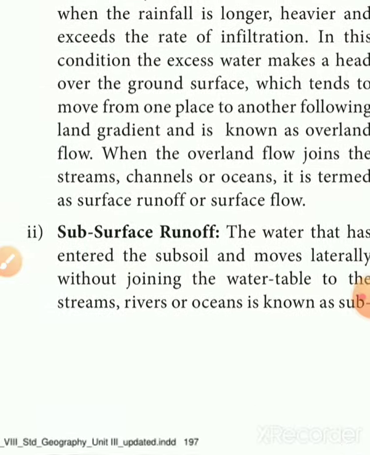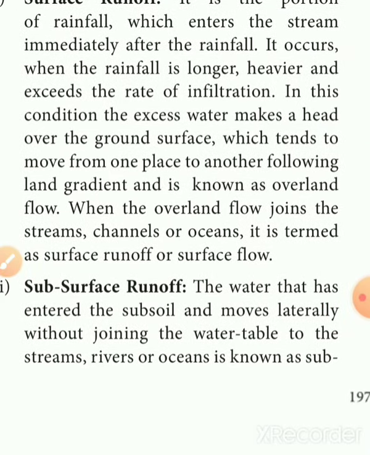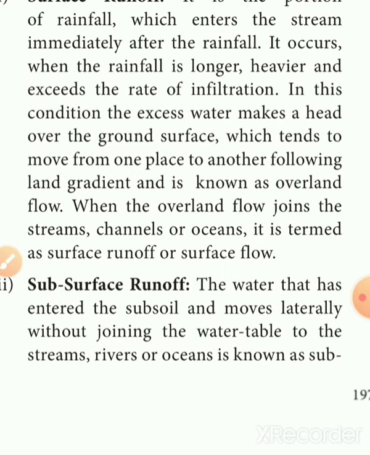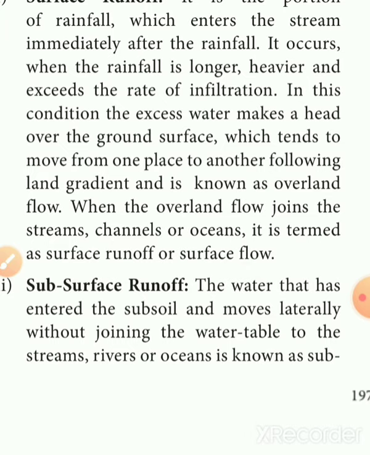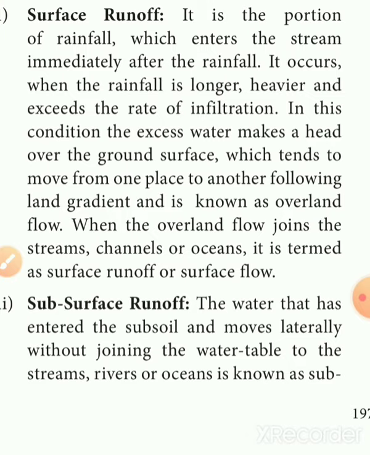Next one is subsurface runoff. Subsurface runoff is the water that has entered the subsoil and moved laterally, without joining the water table, to the stream, river and ocean. So subsurface runoff means the water does not join the water table.